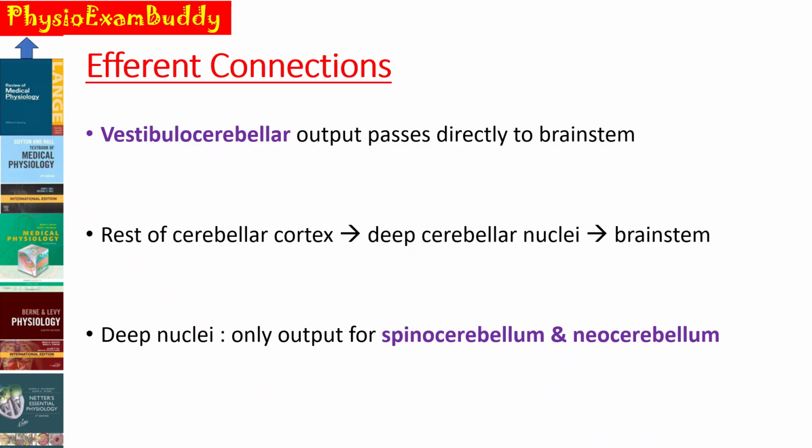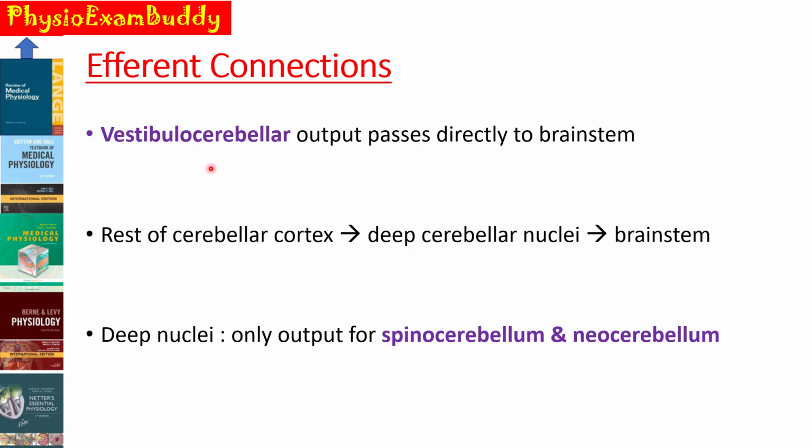So we have finished with the neuronal circuits in the cerebellum. Now we are moving on to the efferent connections of the cerebellum. The vestibulocerebellar portion of the cerebellum, we have studied that there are three functional divisions of the cerebellum, that is the vestibulocerebellum, spinocerebellum as well as the cerebrocerebellum or the neocerebellum.